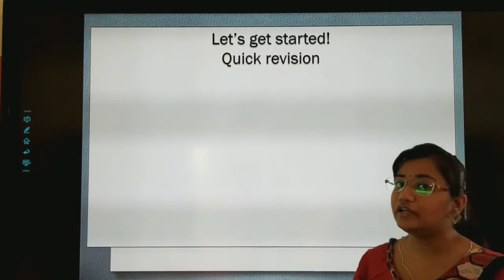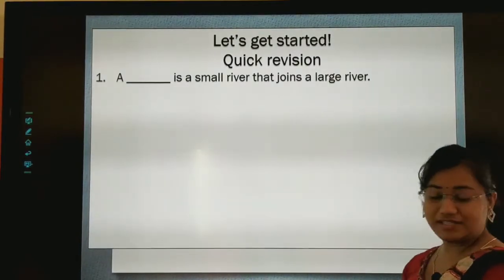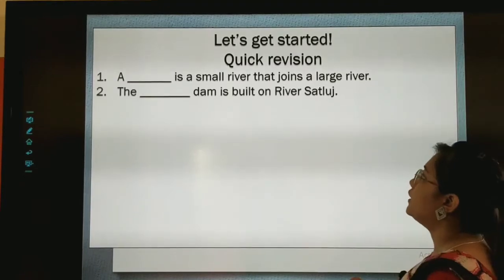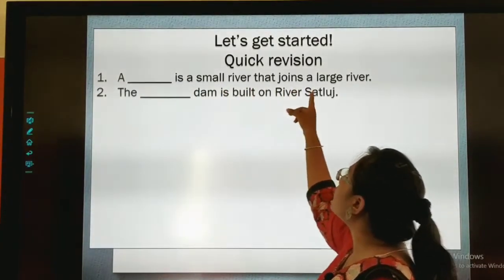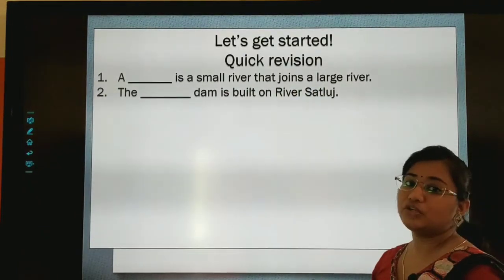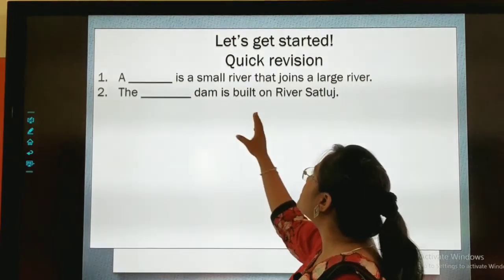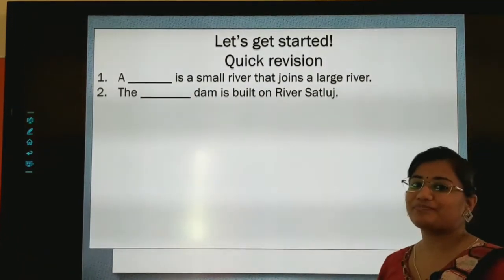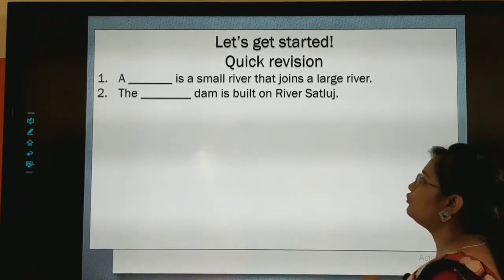It is there in your textbook on page number 20. Let's see the questions. A dash is a small river that joins a large river. You have to find out the answer. Then the dash dam is built on river Satluj. As I told you, it is highlighted in your textbook, so you have to find out.